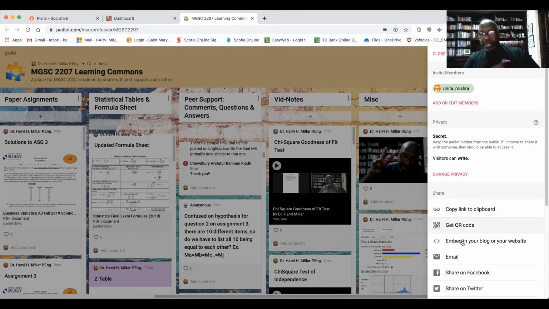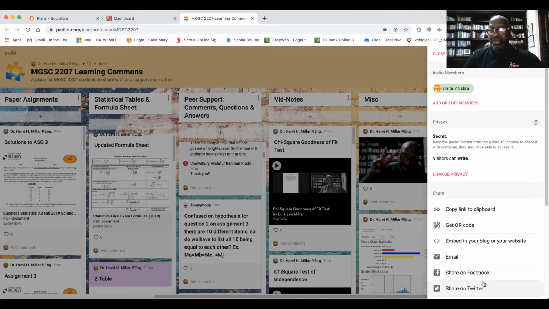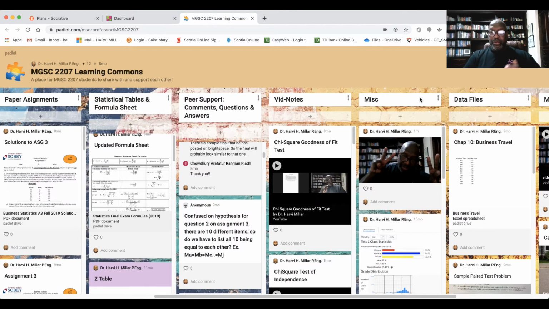You get a QR code, you could email the link to them, share it on Facebook, on Twitter. It's real cool. Share it in Google Classroom and all of that sort of stuff. All right. So that's all I need to show you here for Padlet. That's my second favorite app. The third one is coming up next, so stay tuned. Don't go anywhere.